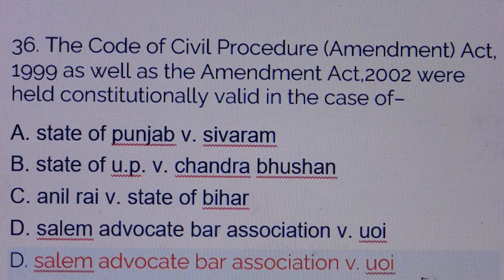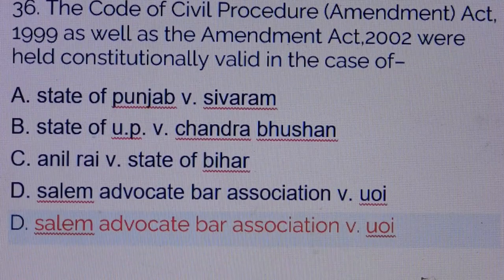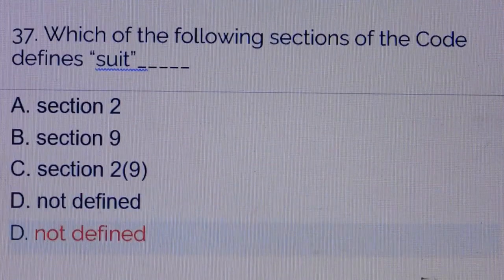Question number 36. The Code of Civil Procedure Amendment Act 1999 as well as the Amendment Act 2002 were held constitutionally valid in the case of: answer is option number D, Salem Advocate Bar Association versus Union of India.